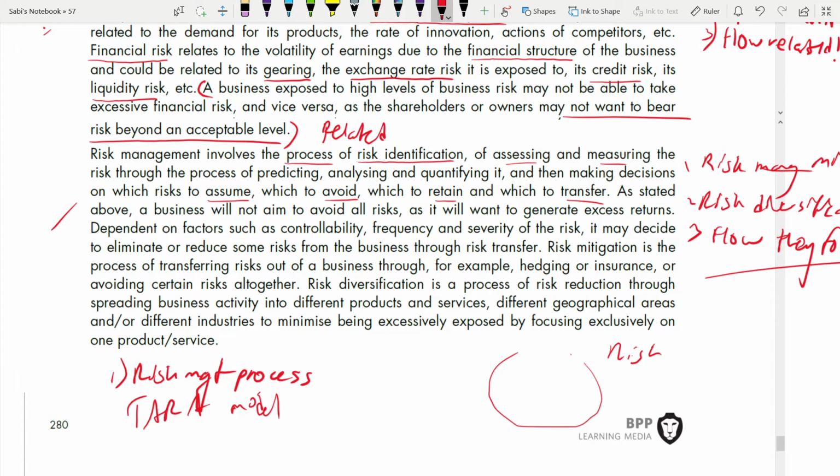So, making decisions of which risk to assume, which to avoid, which to retain. As stated above, business will not aim to avoid all risk. Can they avoid all risk? You cannot, as it will want to generate excess return. Yes, if you have to avoid all risk, you cannot get excess return. For that, you have to accept some risk. So dependent on factors such as controllability, frequency, and severity of the risk, it may decide to eliminate or reduce some risk from the business or transfer the risk.